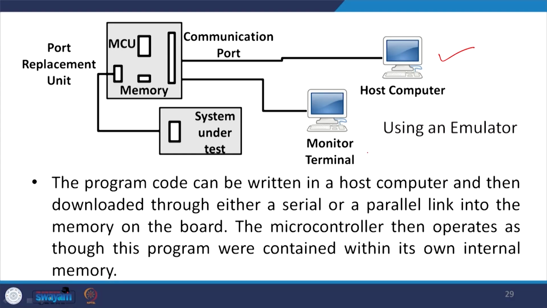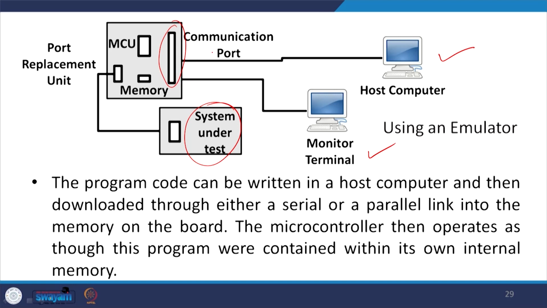So, here you have a host computer, you have a monitor terminal over here, and suppose this is the system under test. The host computer and the monitor terminal can get connected through the communication port over here.